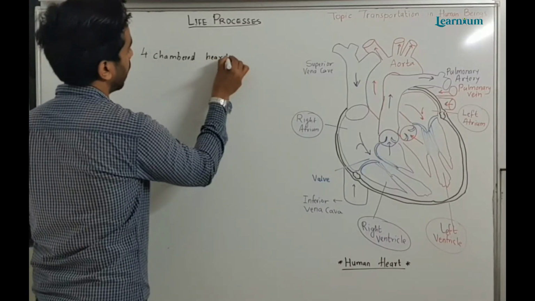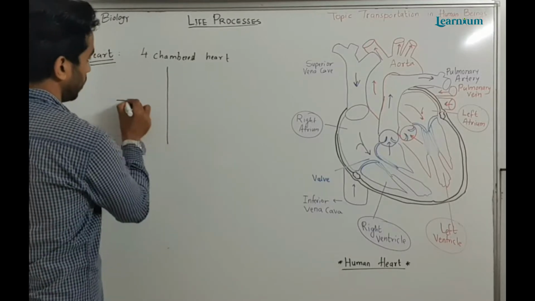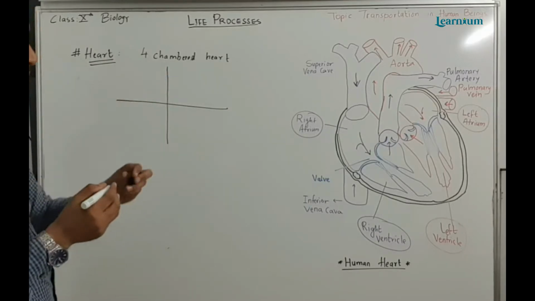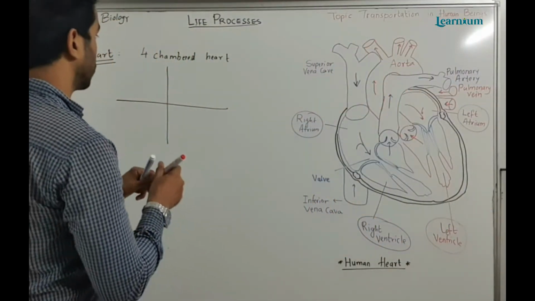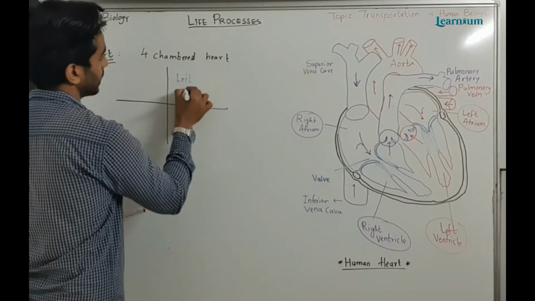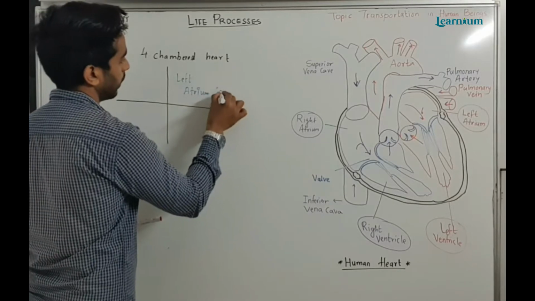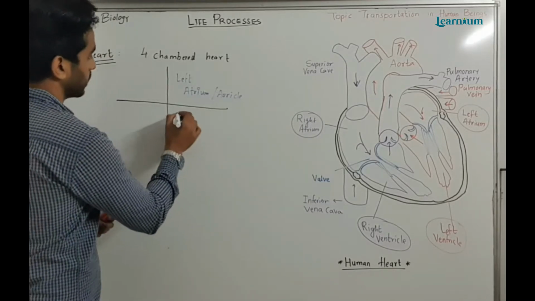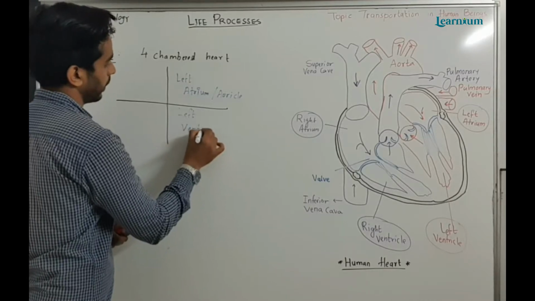These four chambers are divided into four compartments, left side and right side. So it has upper and lower parts also. This is the left chamber. The upper part is known as the atrium or auricle, then the lower left part is known as the left ventricle.